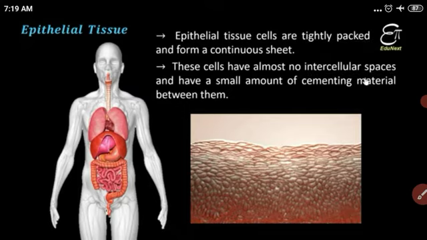We have seen that a bunch of cells make a tissue. Look at this: each cell, one cell, another cell, the cells are tightly packed against each other, and the space in between is filled with cementing material. This cementing material does not allow any external bacteria, moisture, or gases to enter our body.